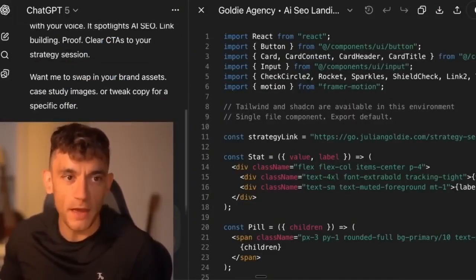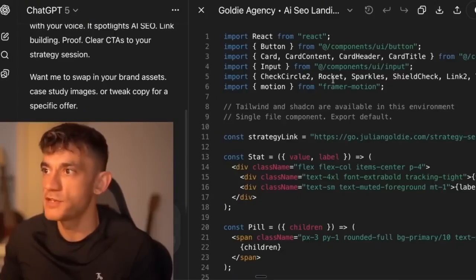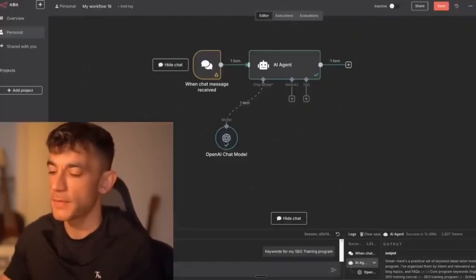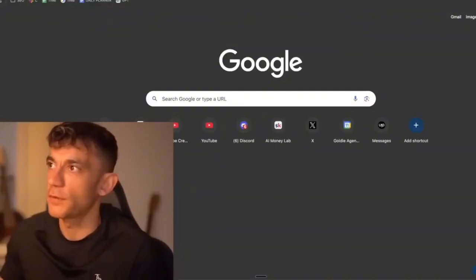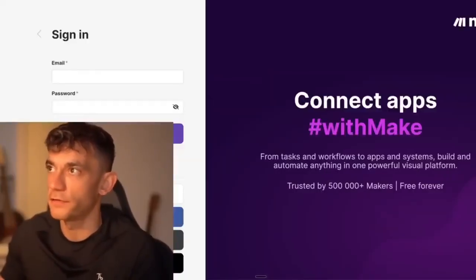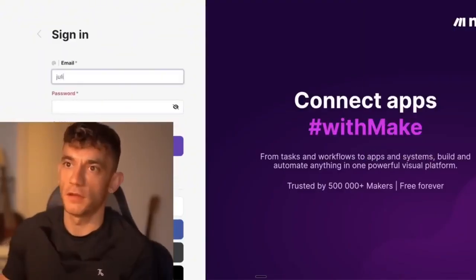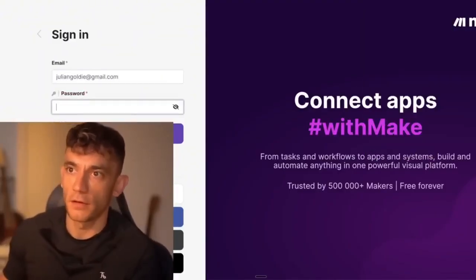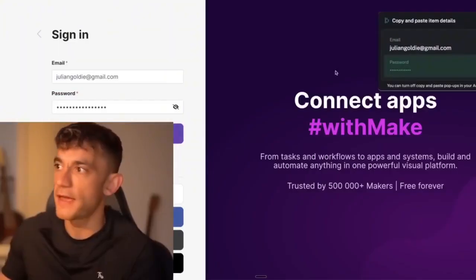And Asap says, which is better, n8n or Make? So when you're building with GPT-5, right, you've got a choice, and I'll come on to Make now because we seem to have come to that conclusion. So what you can do inside Make is you can build AI agents as well using ChatGPT-5. Let me show you how. So what you can do over here is we just log in on make.com. This is another way to build out AI agents, right?